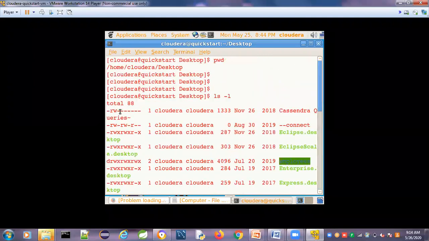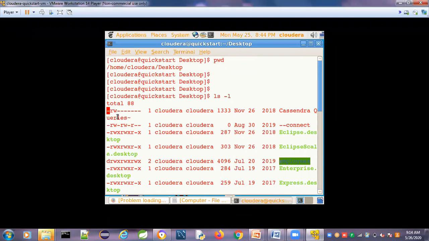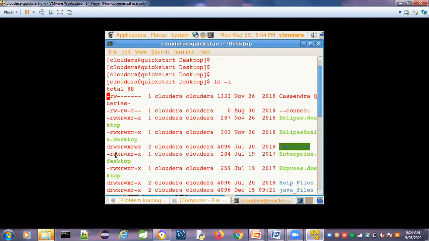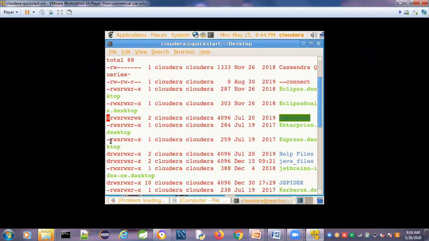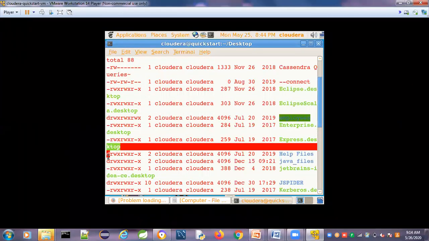There are 7 fields. In the first field, the first letter, a hyphen, means it is a file. For some of the files, the first letter shows D. That means it is a directory. So this one is a file, and this one is a directory.